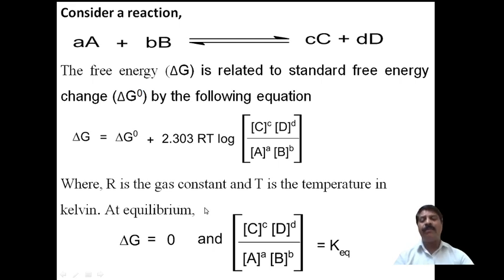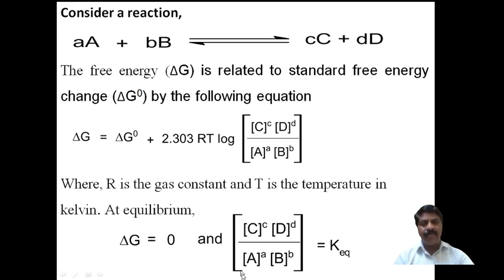At equilibrium, what happens? Delta G should be 0. At equilibrium, the rate of the forward reaction is exactly equal to the rate of the backward reaction. Therefore the change in free energy should be 0, because the initial point and the end point are at the same position, since the rate of the forward reaction equals the rate of the backward reaction. That will be 0, and at that time, delta G is equal to 0.